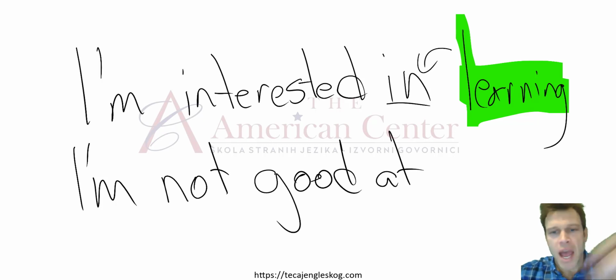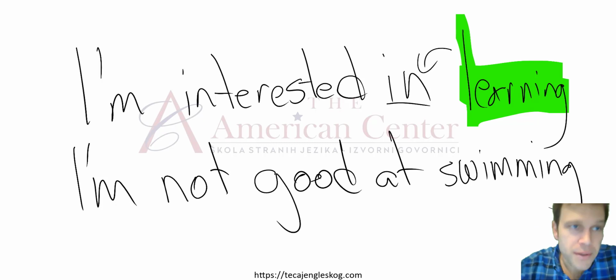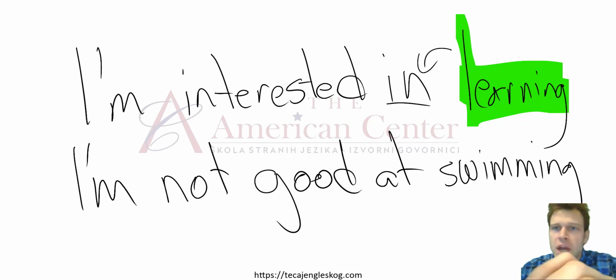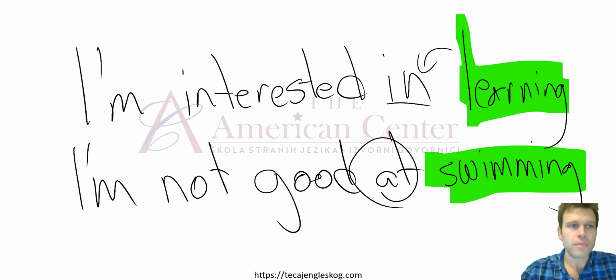I'm not good at swimming. Okay, we'll be dull, but swimming is a gerund. The gerund here is an object. It follows the preposition at. So we have covered two of the three main ways and reasons we use gerunds.